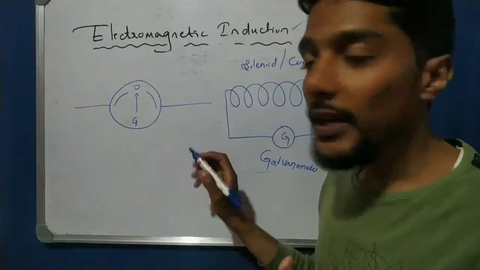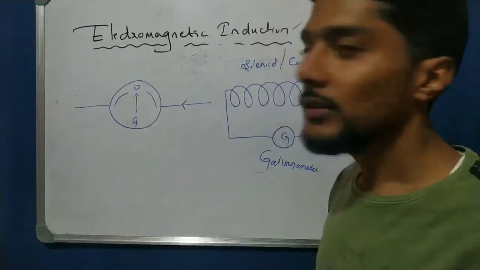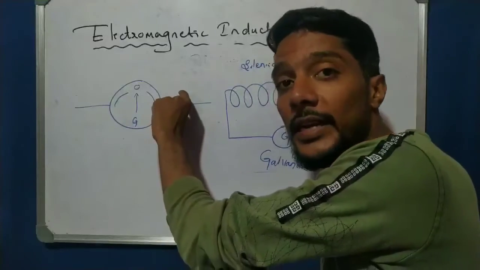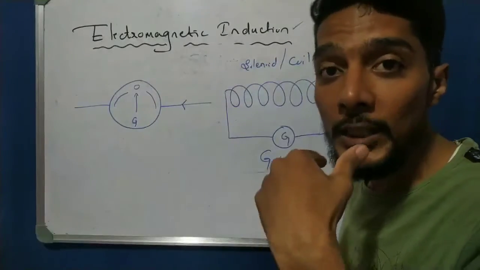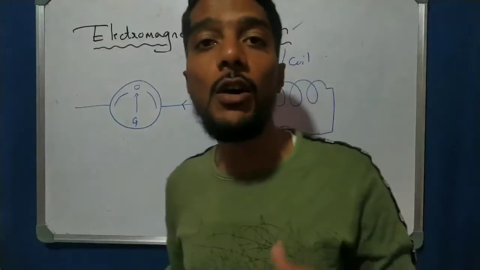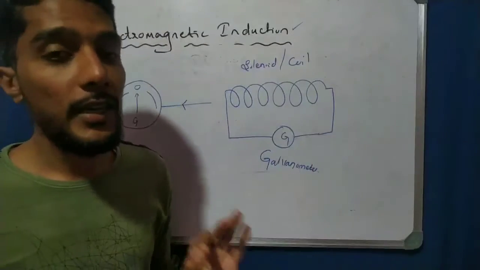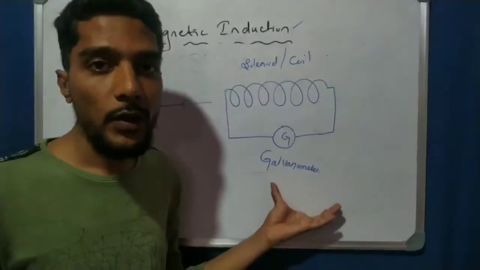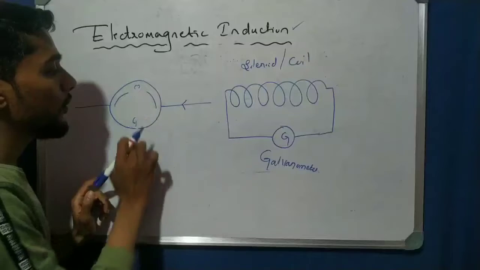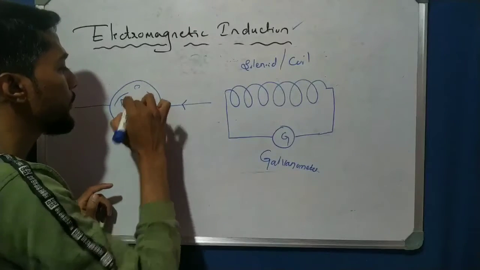Whenever, due to the change, current flows into the circuit, whenever current is flowing in the circuit, that is detected by the galvanometer instrument. Whether current is present or not is detected by the instrument called the galvanometer. If a current is flowing in the circuit, it shows a deflection, like that, in this direction.